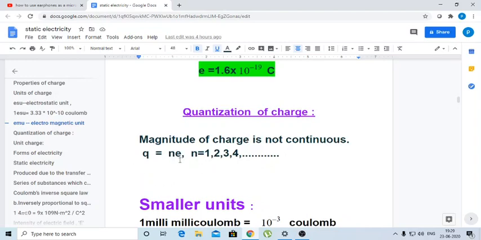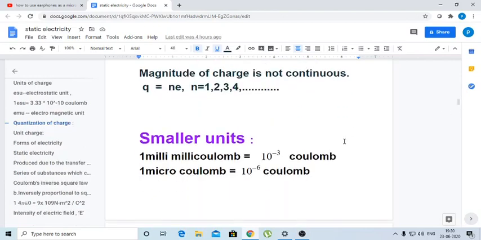Electron charge is e, which equals 1.6 × 10^-19 coulomb. So charge Q can be expressed as an integral multiple. It means 1 × e, 2 × e, 3e, 4e, like that. So it can be written as Q = ne, where n = 1, 2, 3, 4, integers. This is known as quantization of charge. Quantization of charge means charge does not possess continuous values, but the charge of a particle is always expressed as integral multiples of the electron charge.